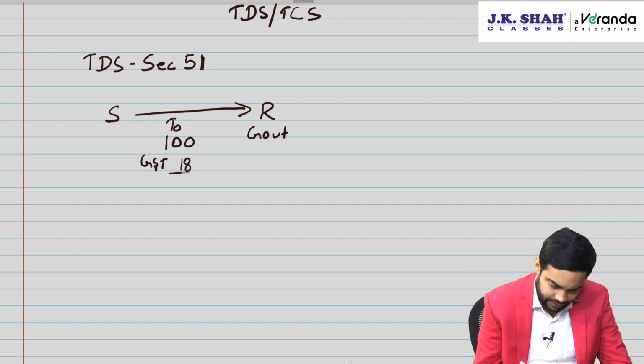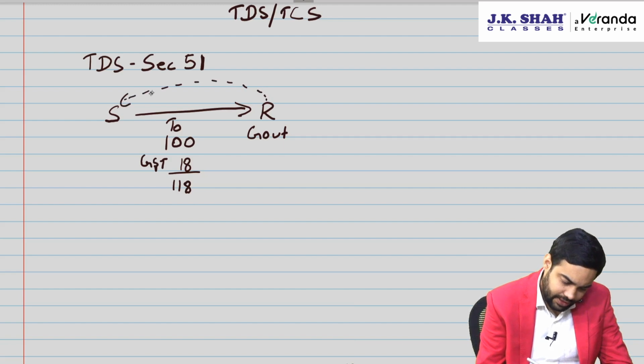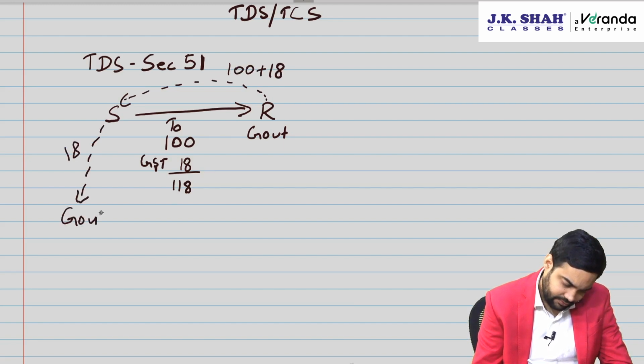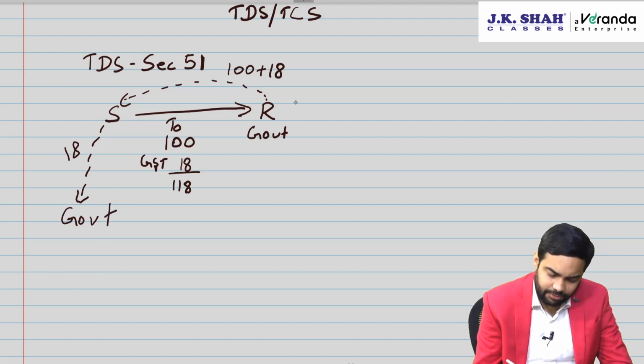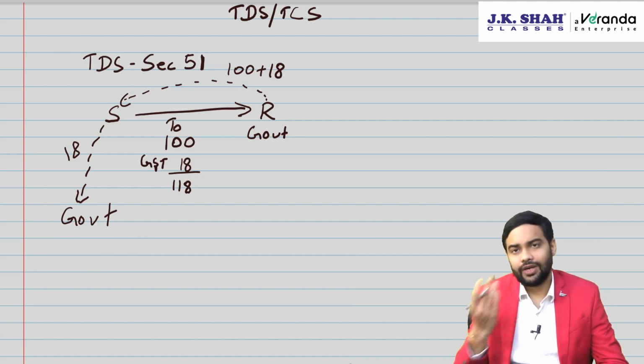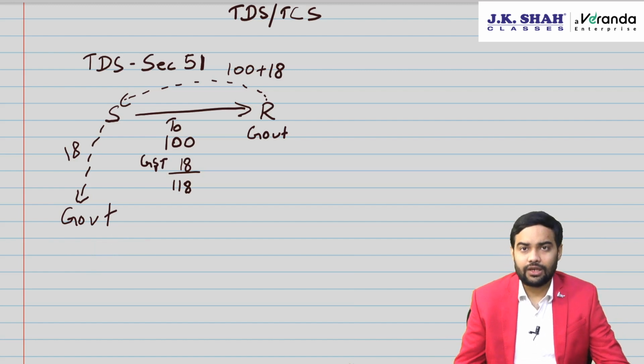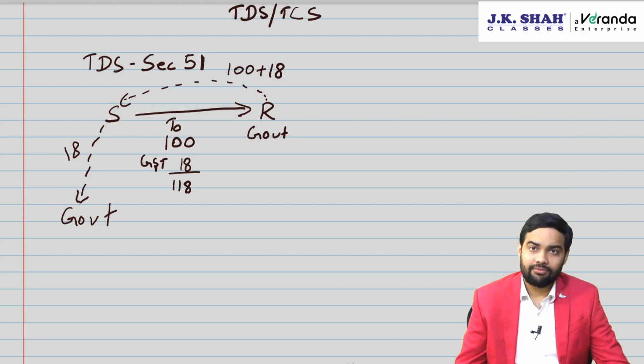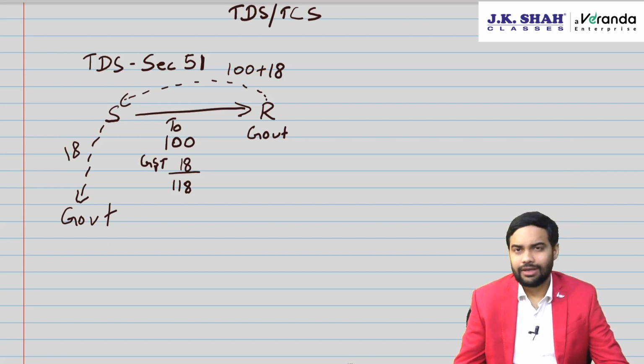Total comes to 118. Now what would the recipient, that is government, do? They'll pay 100 plus 18 and this 18 will go to government, correct? And to government is generally taxable because the recipient could be central government or state government, but the tax will go to both central government and state government. That's the reason if you provide it to central government, why should state lose revenue?